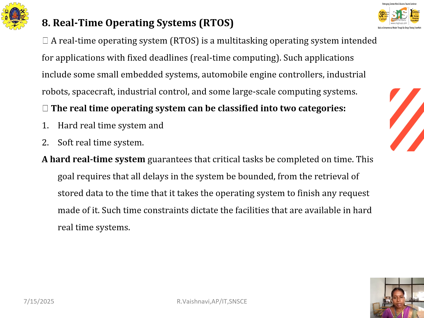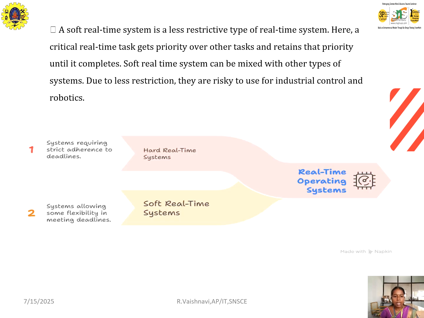The real-time operating system is a multitasking operating system. A real-time operating system is categorized into two types, that is hard real-time system and soft real-time system. In hard real-time system, the system requires strict adherence to deadlines. In the soft real-time systems, the systems allow some flexibility in meeting deadlines.